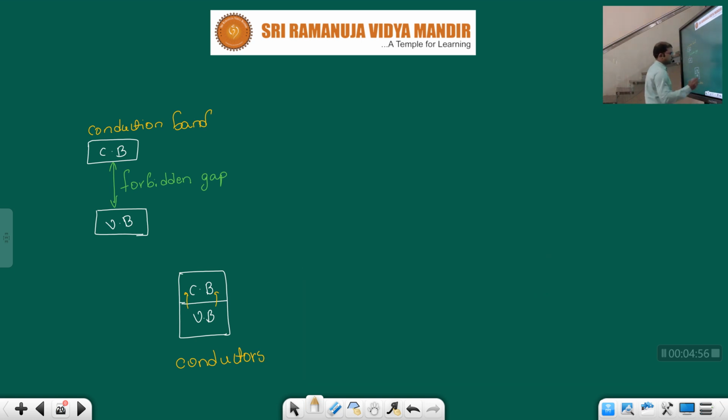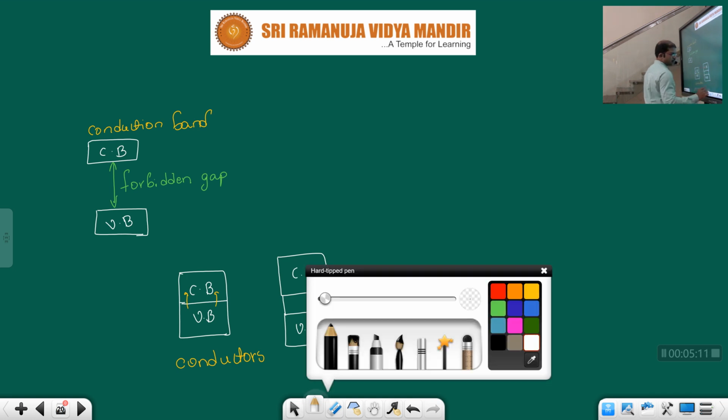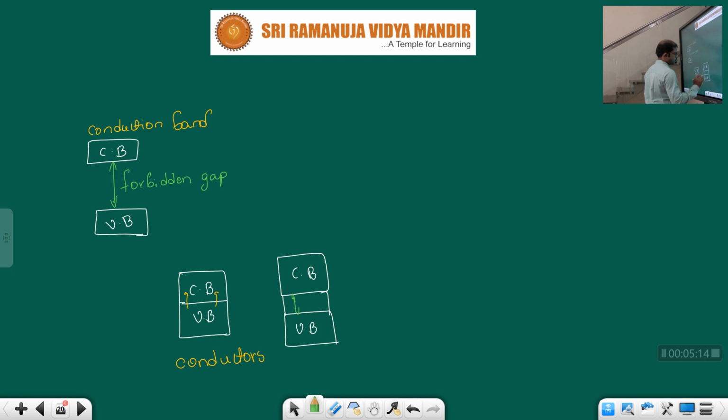Now suppose a forbidden gap is considered, children. Valency band, conduction band, and here there is a forbidden gap. This gap must be overcome by these electrons, children. They should jump. So here we need to give some excess energy. Compared to the conductors, with this type of materials we should provide some excess energy so that they can enter into the conduction band and participate in the conduction process. Clear? So these types of materials come under what? Semiconductors.